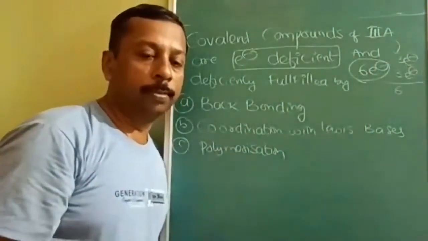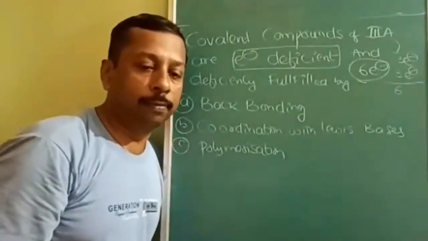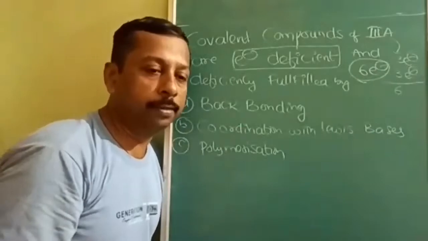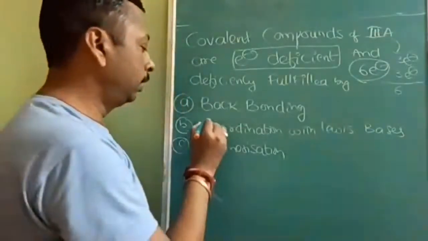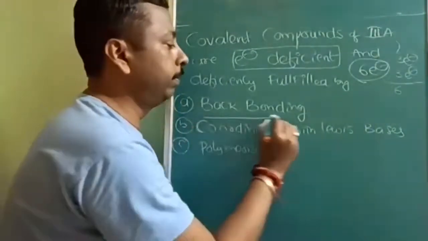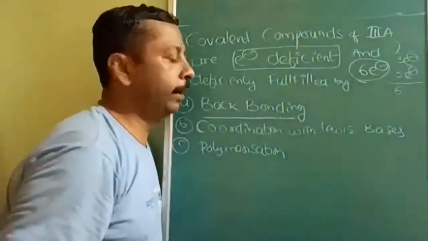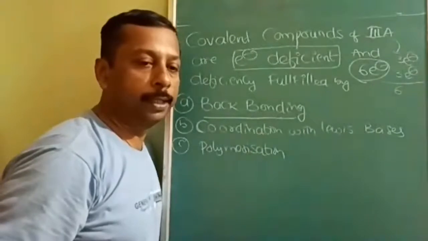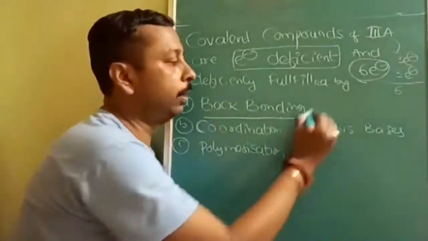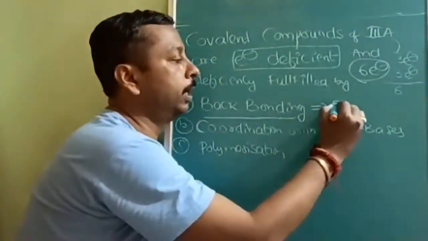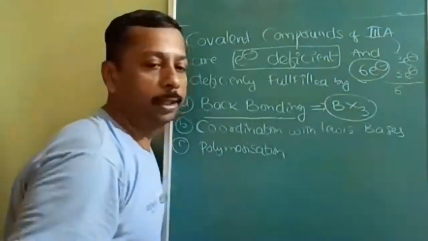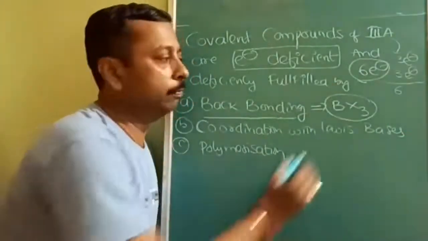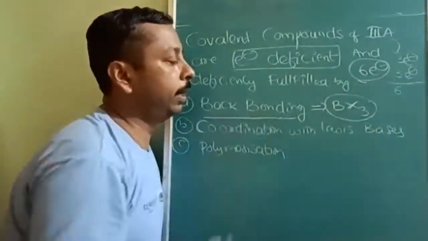Understood? But their deficiency is fulfilled in how many ways? 3 ways. First of all, they will try to complete their octet by back bonding. Here this example I have already covered. Boron trihalide fulfills its octet by back bonding.